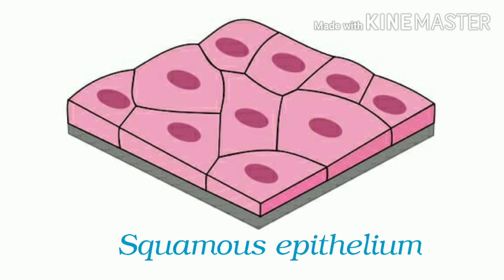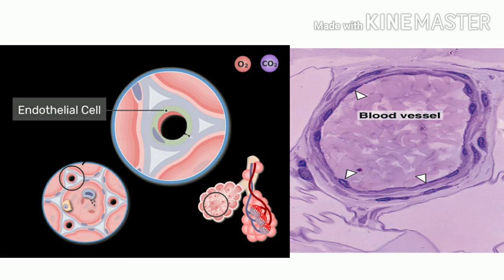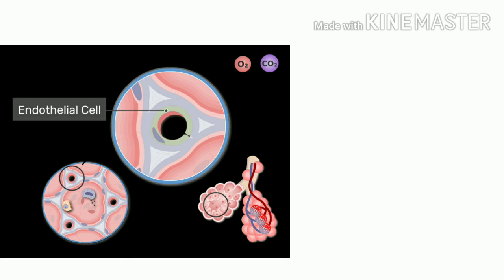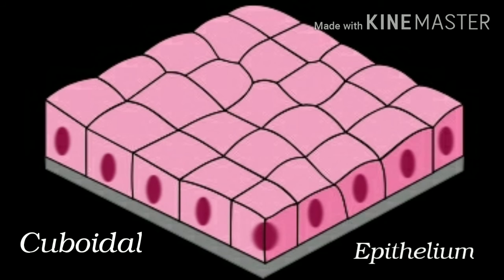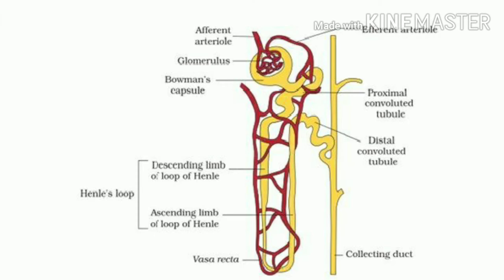The squamous epithelium is made of a single layer of thin flattened cells with irregular boundaries. They are so thin and delicate that they form a diffusion boundary and are found in the walls of blood vessels and air sacs of lungs where there is exchange of material. The cuboidal epithelium is composed of a single layer of cube-like cells. This is commonly found in ducts of glands and tubular parts of nephrons in kidneys, and its main functions are